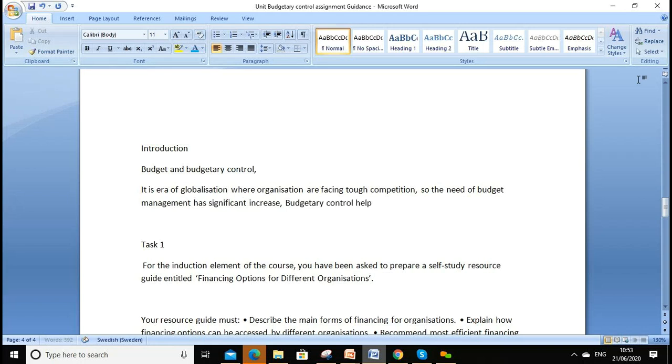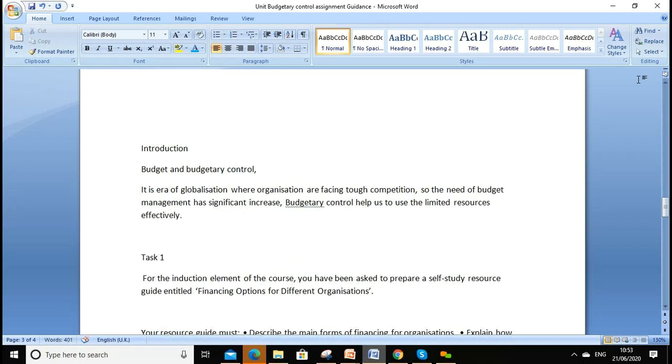Yeah, so in the budget control helps us to use the limited resources effectively. Yes, those sort of discussions you can link around overall.